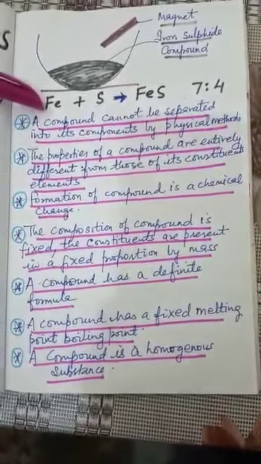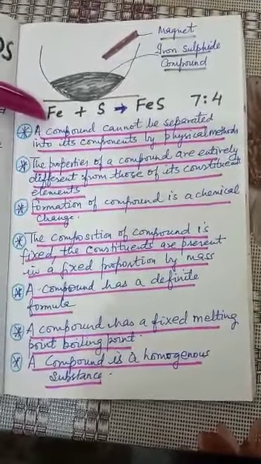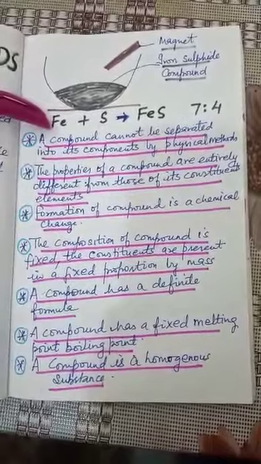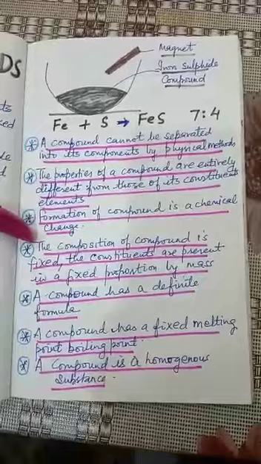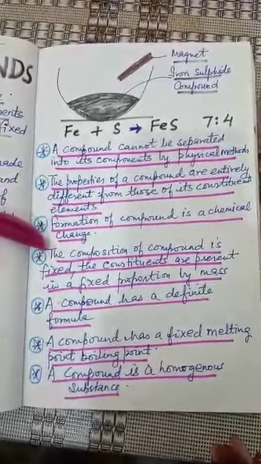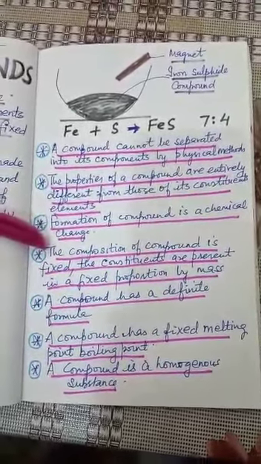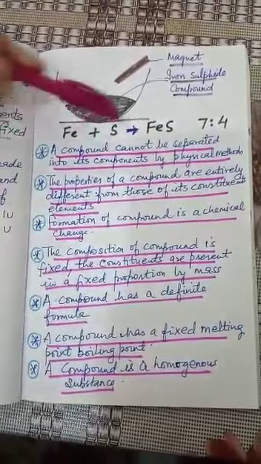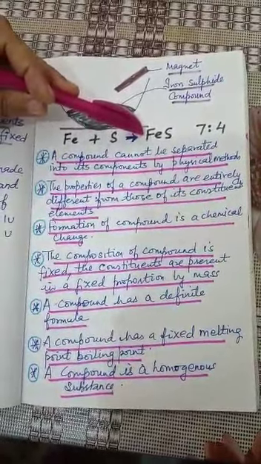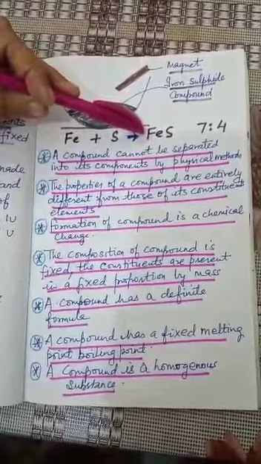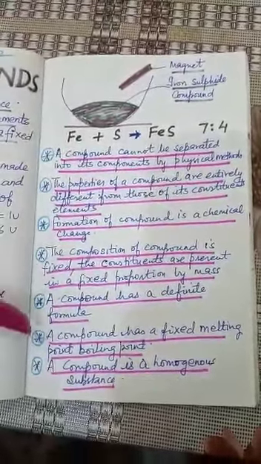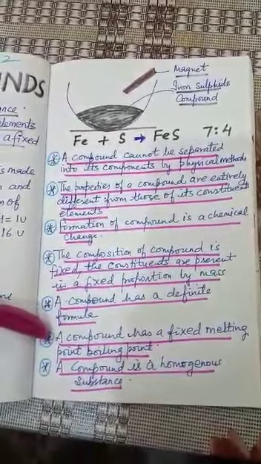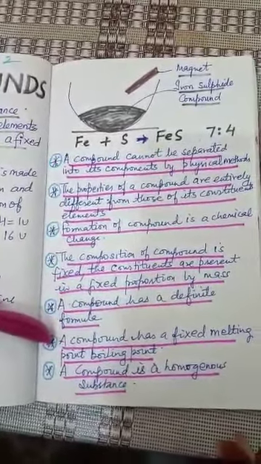Since the composition of the iron sulfide compound is fixed, it has a definite formula. It means that the composition of a compound is fixed, and the constituents are present in a fixed proportion by mass. The iron sulfide compound melts at a definite temperature. From this we can conclude that a compound has a fixed melting point and boiling point.